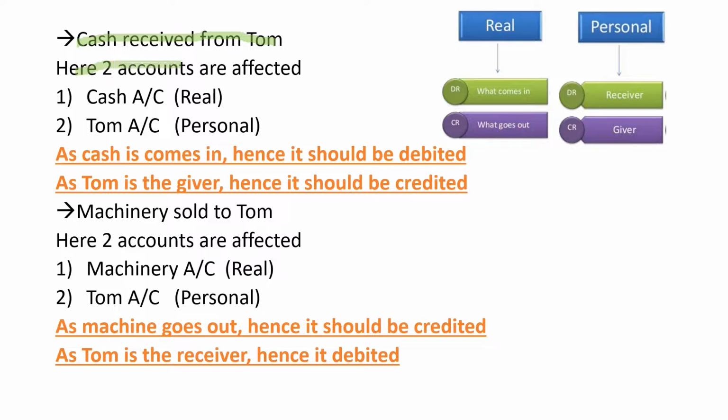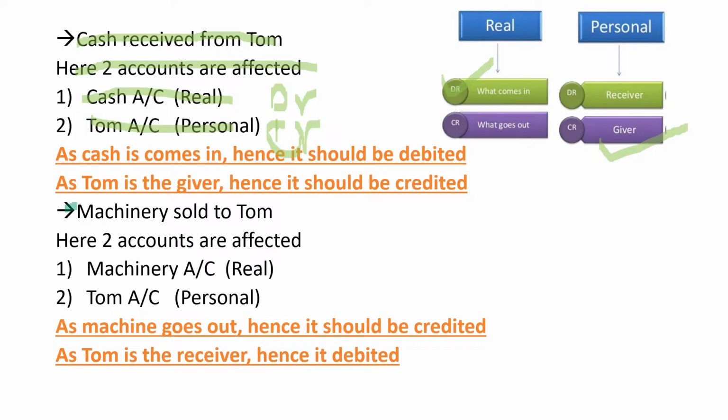Another example, cash received from Tom. Here again, two accounts are affected, cash account and Tom account. Now, cash received from Tom, it means cash has come in our organization. So cash is real, we go to real. What comes in, what goes out? Debit what comes in, credit what goes out. Cash has come in our organization, hence we debit the cash. Now we are coming to Tom account. Tom is the receiver or giver? Tom is the giver. Here the personal account rule says credit the giver. Hence we credit Tom.